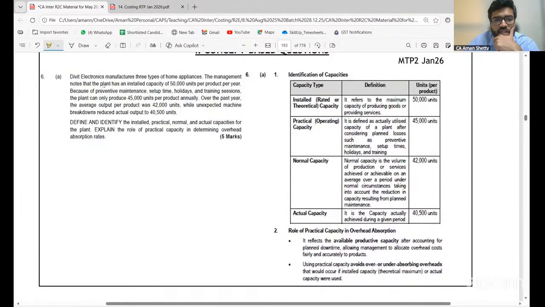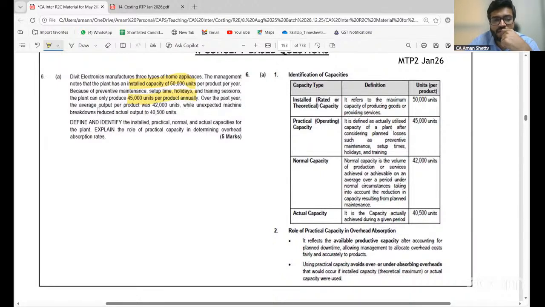The management notes that the plant has an installed capacity. I have discussed this in class: what is installed capacity, what is practical capacity? The installed capacity is 50,000 per product per year. Because of preventive maintenance, setup time, holidays, and training sessions, the plant can only produce 45,000 units per product annually. Over the past year, the average output per product has been 42,000 units.